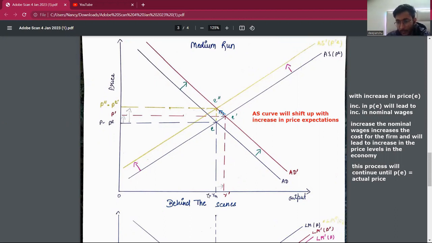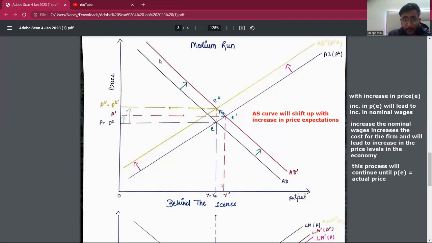With an increase in the nominal money supply, our aggregate demand curve shifts from AD to AD dash with equilibrium at E dash, because expectations were not allowed to change as people are bound to contracts, so they do not respond quickly to the changes in the price level. So our expected price level was at point P, and the actual price level is P dash. So expected price levels are less than the actual price level.